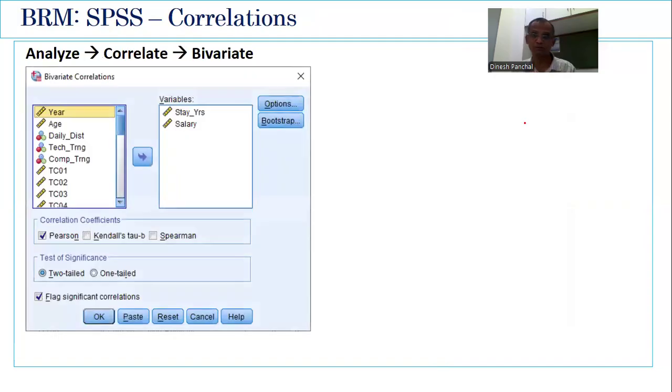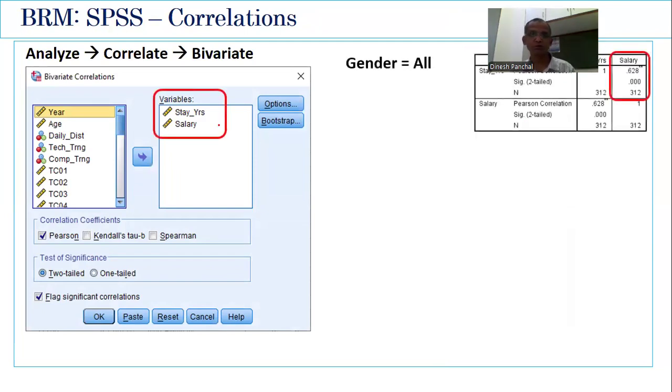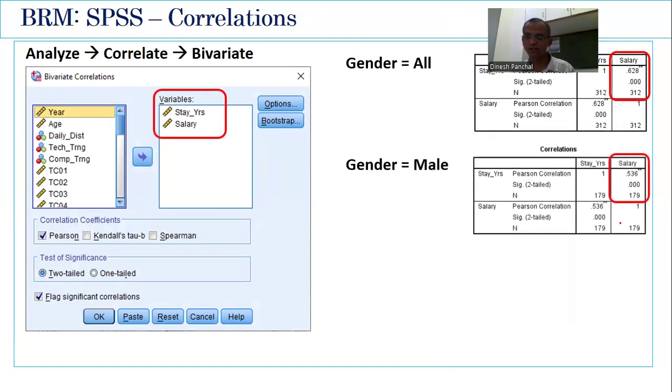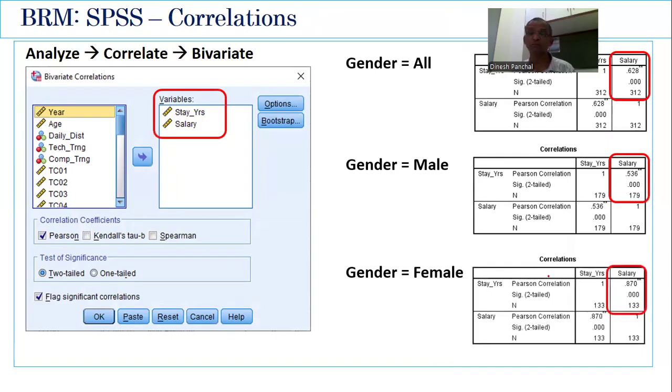And we can do the same thing with this data by making 2 groups. One group, male employees. Second group, female employees. So we have an overall correlation of 0.628. Now, only for the male candidates, for that you have to go to Data, Select Cases. The correlation value is 0.536. For female candidates, it's 0.870. We can say, yes, gender does moderate the correlation between stay and salary. And it is stronger in case of females as compared to males. That's a moderating effect.